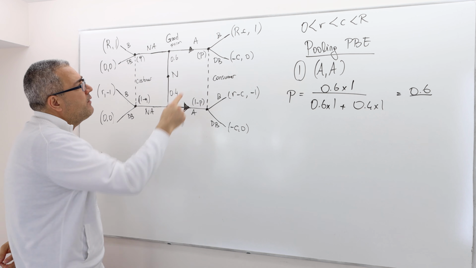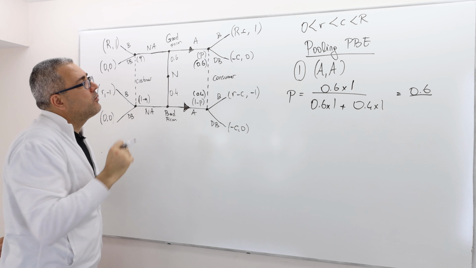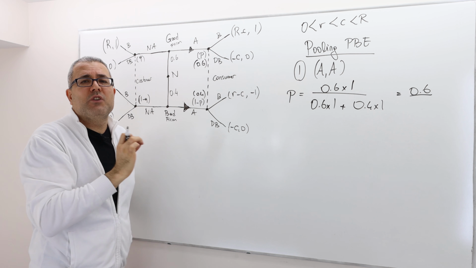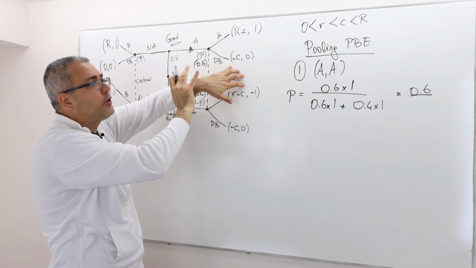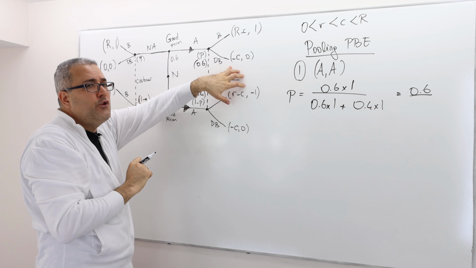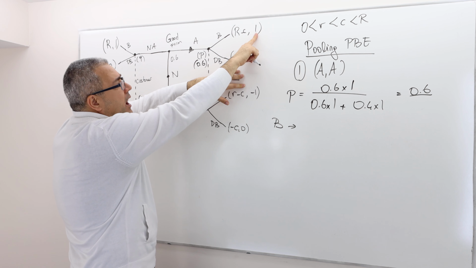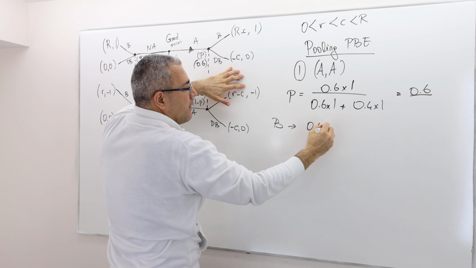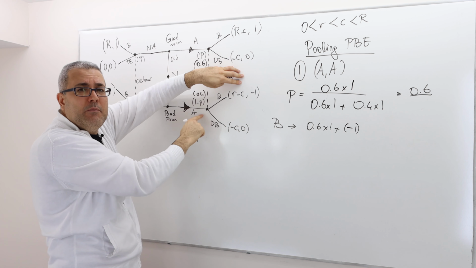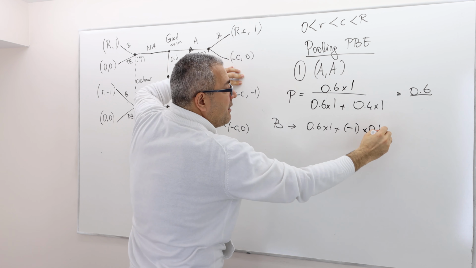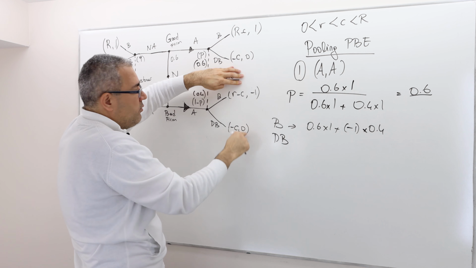What is that? Well, we know that P must be 0.6, and therefore 1 minus P is 0.4. So given these beliefs, what is the optimal strategy for the consumer? Well, the consumer cannot say, I am here for sure, and so I should buy because I'm going to get 1. No, she says, if I buy, then I'm going to get 1 with probability 0.6, and I'm going to get minus 1 with probability 0.4 because I may be here as well. So playing buy is a risky decision. However, if I don't buy, I will always get 0.